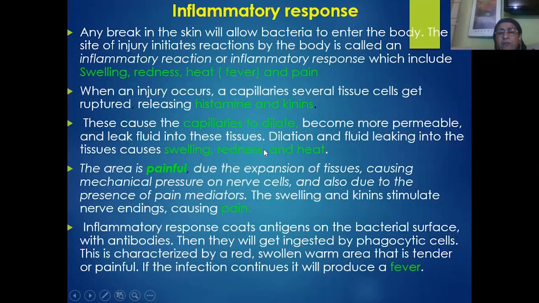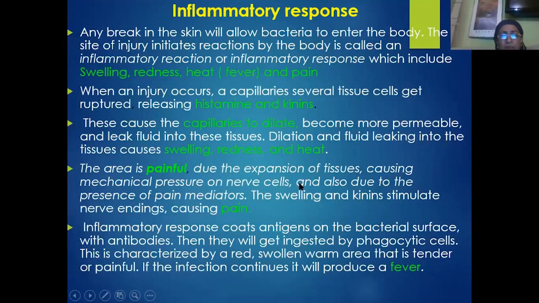Due to the increased accumulation of all these fluids with a lot of extra biochemical molecules like histamine and kinins, there is also increased body temperature, which is due to the generation of extra heat, which we are going to discuss under the separate heading fever. Then coming back to the inflammatory responses, we come across one more important response, that is the generation of pain. The injured area will also be painful, due to the expansion of tissues causing mechanical pressure on the nerve endings.